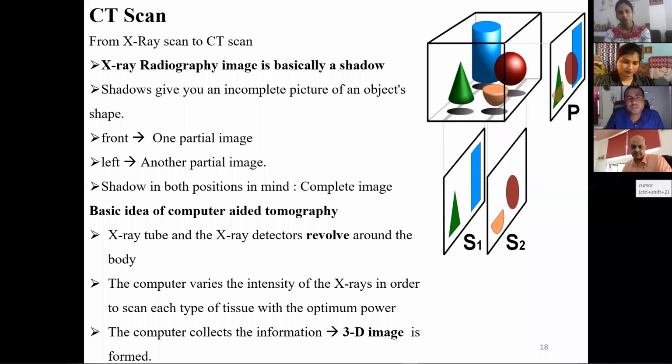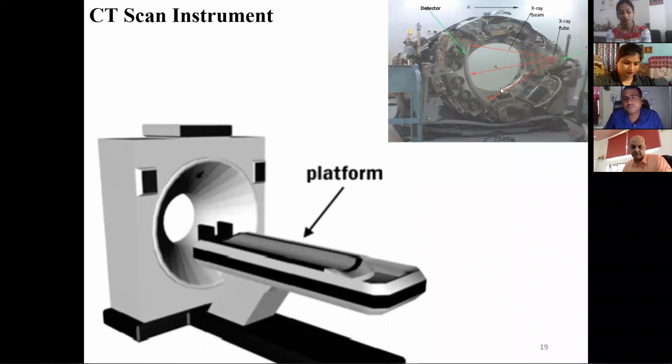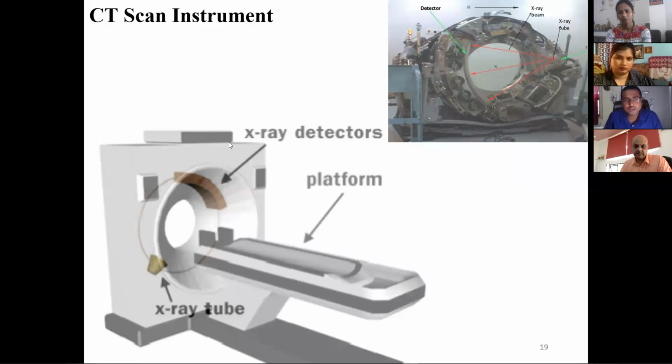If you see the picture of the CT scan, there will be a few things, like the X-ray beam, and the detector will be here. The patient will be placed in this particular place, and the X-ray tube is seen here, and in the opposite direction the X-ray detector is seen here.